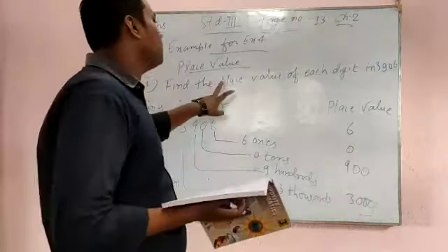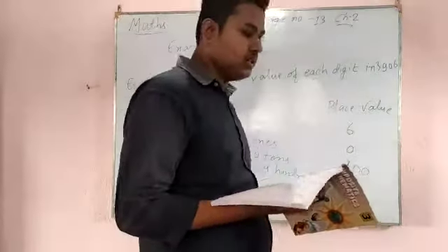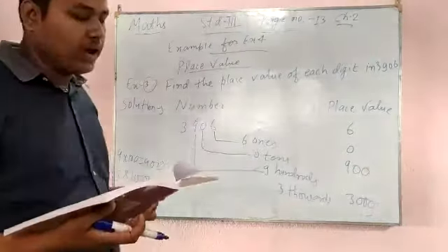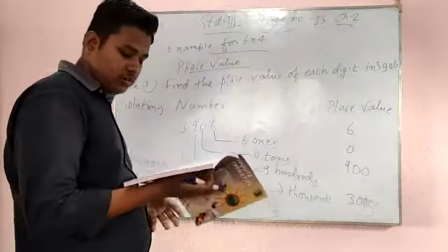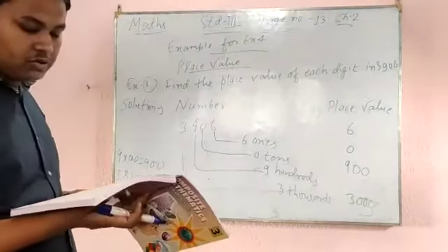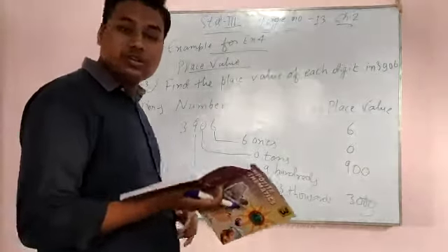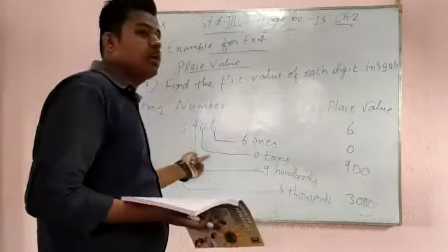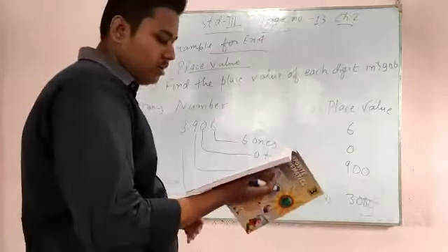In this example it is written find the place value of each digit. But in questions 1 to 9, if a number is given, you have to find the place value of only 9, or only 3, not all. Just keep in your mind that the place value of 0 will always be 0.